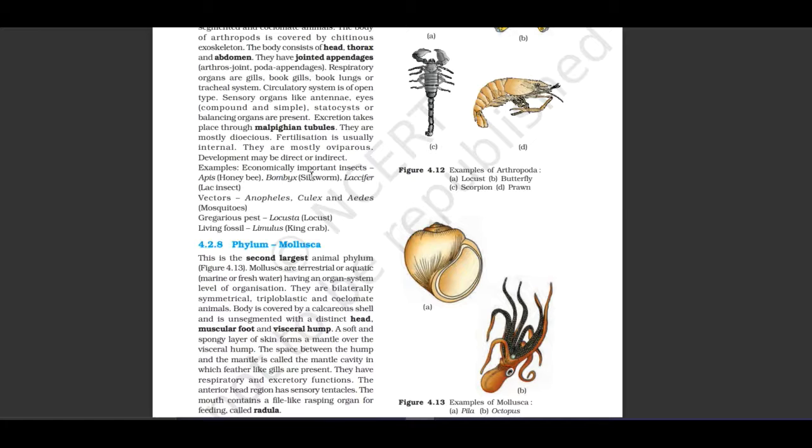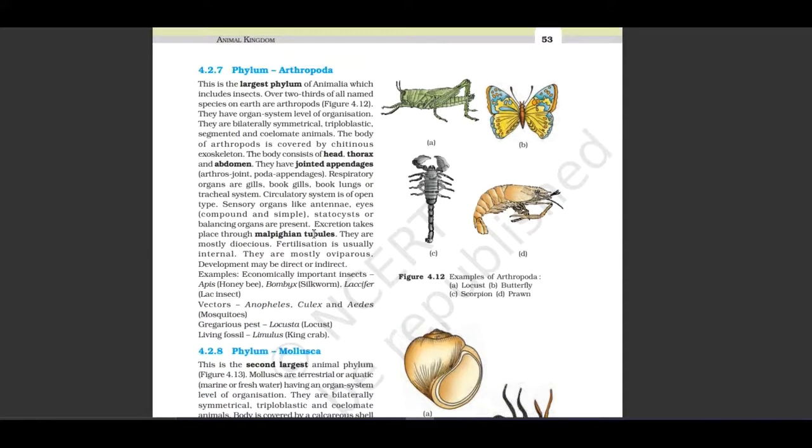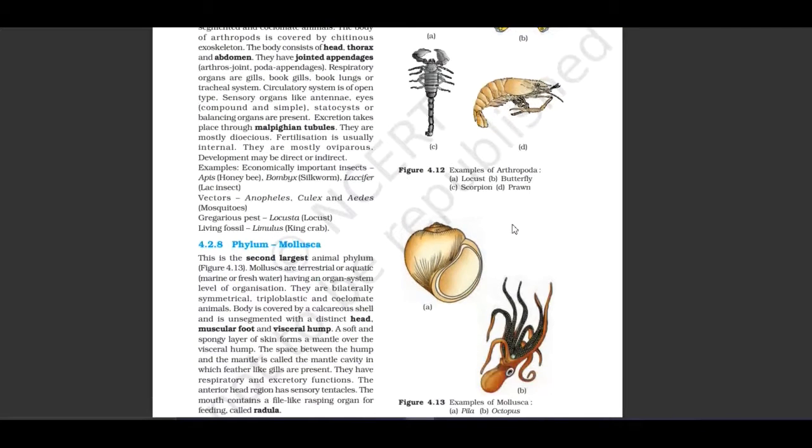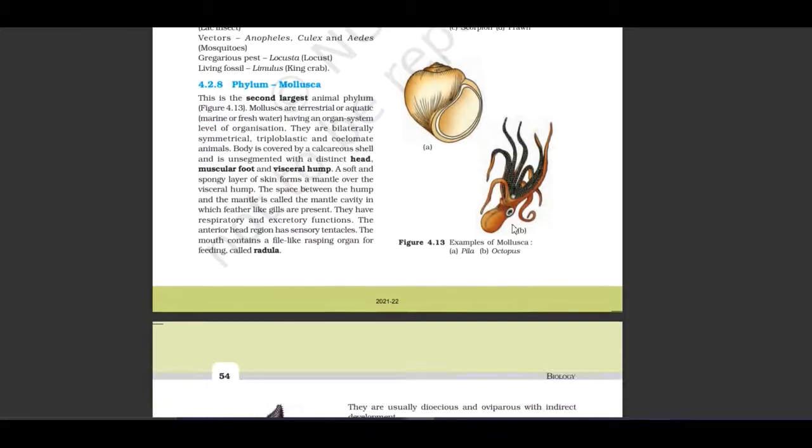Examples: economically important insects are Apis, honeybee, Bombyx, silkworm, Laccifer, lac insect. Vectors are Anopheles, Culex, and Aedes mosquito. Gregarious species is Locusta, locust. Living fossil is Limulus, king crab. Here they have mentioned the images of locust, butterfly, scorpion, and prawn. These are some examples of arthropods.